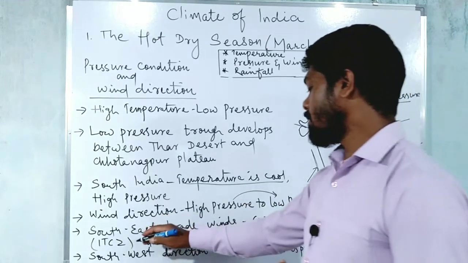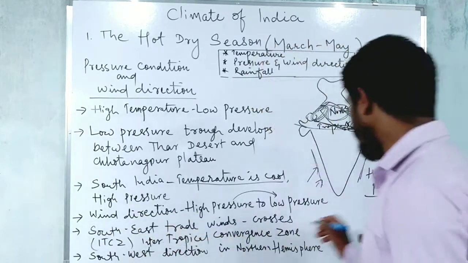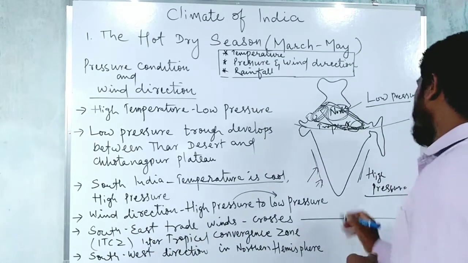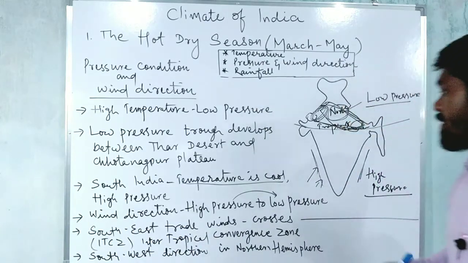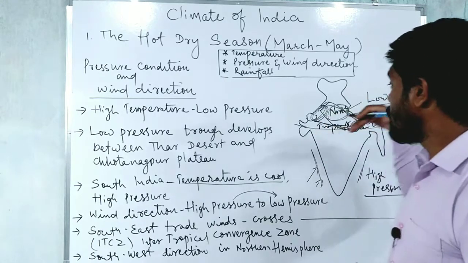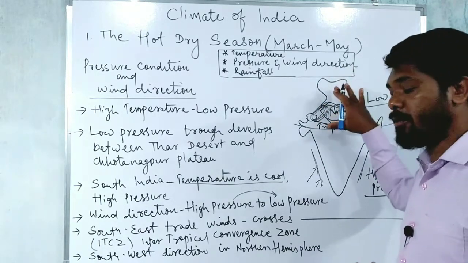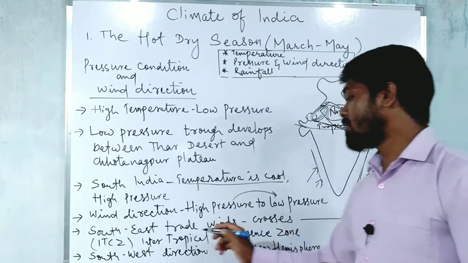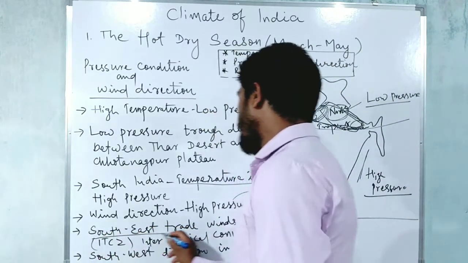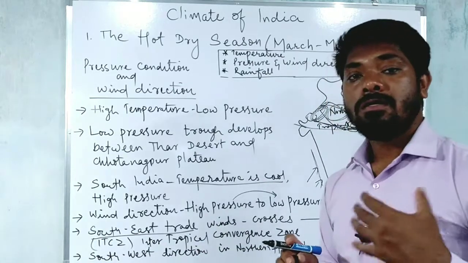And in the southeast, as it is very close to the equator, what happens, as there is intense heat over the northern hemisphere, the southeast trade wind will be blowing in the southern hemisphere.